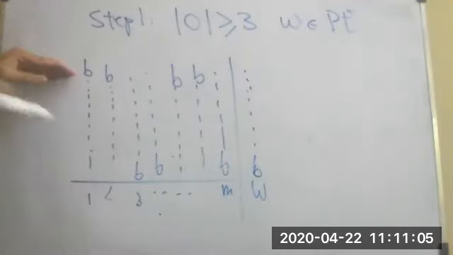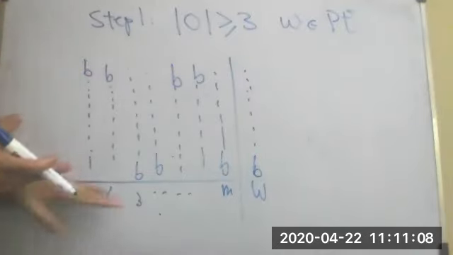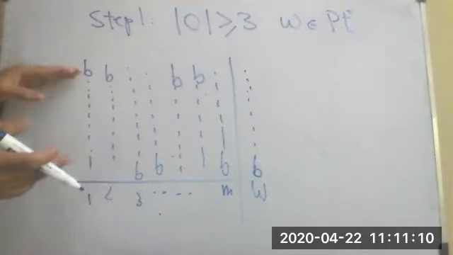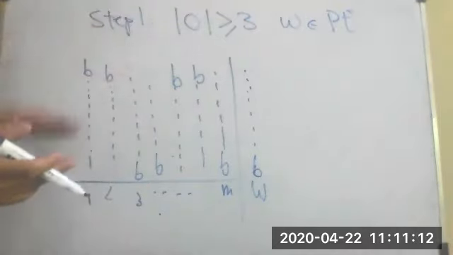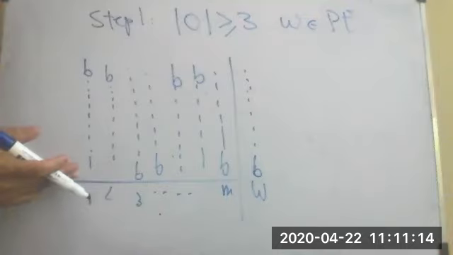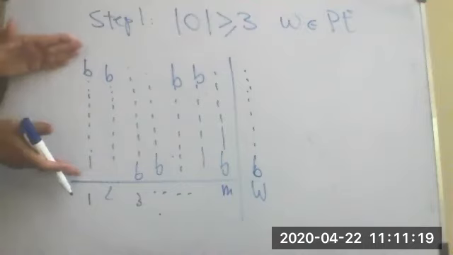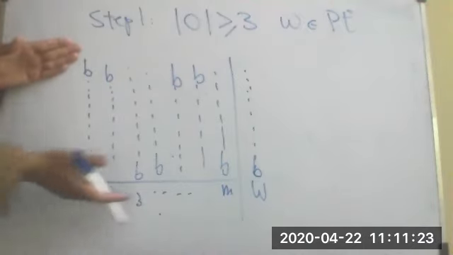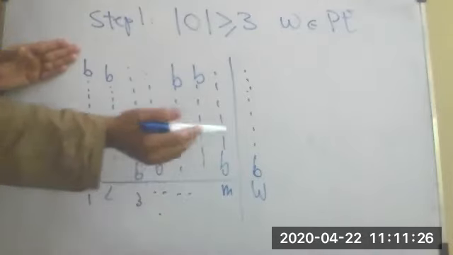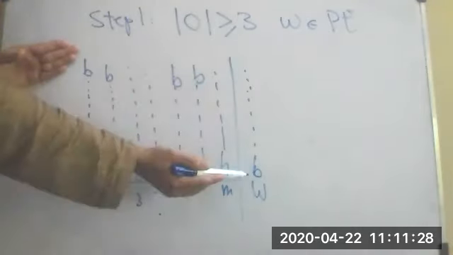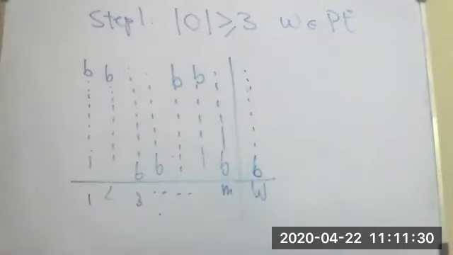Okay, if B is placed at the very top by all the agents, then it should be at the top. If it's placed at the very bottom by all the agents, then it should be at the very bottom. But if it's in the extreme positions, either at the very top or at the very bottom for each of these agents, it should also be either at the very top or at the very bottom in the final social welfare ordering. Okay? So this is what we want to prove.